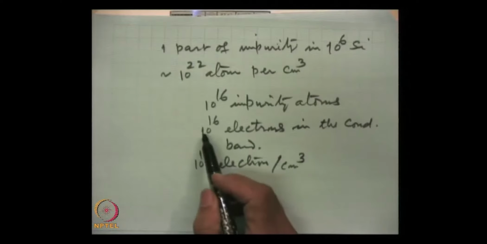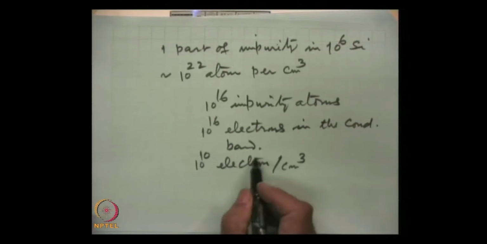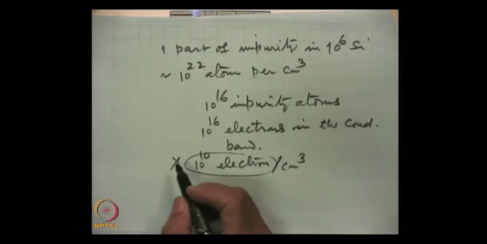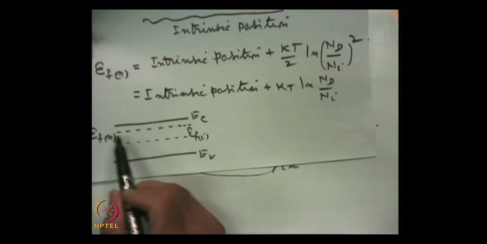Now, this number 10 to the power 16 is 6 orders of magnitude higher. So, the contribution of these intrinsic electrons is negligible, and the electrons which have been obtained by doping are important. So, we remember that the Fermi energy level in the n-type material is closer to the conduction band, and similarly we can write the expression for the Fermi energy level for the p-type material.